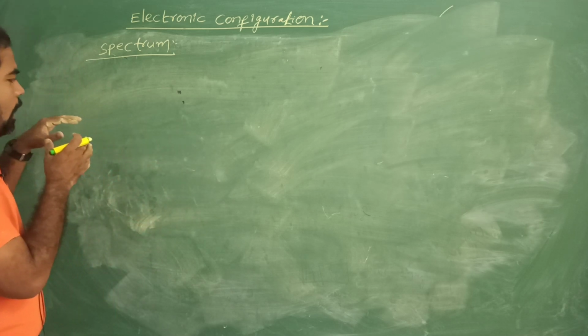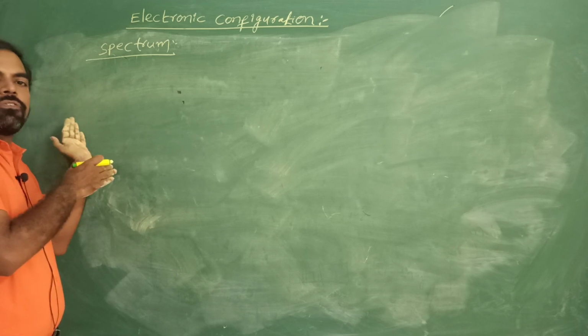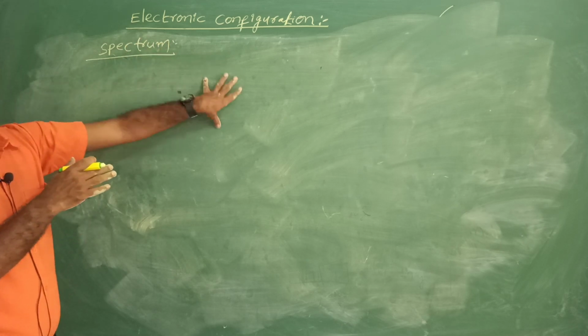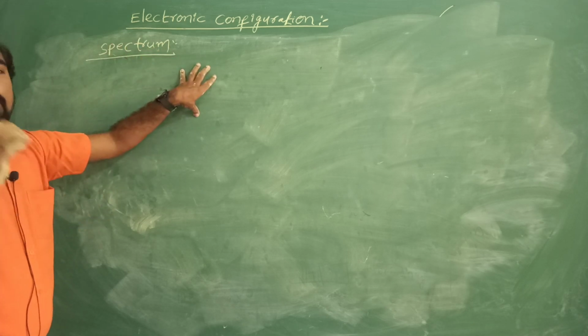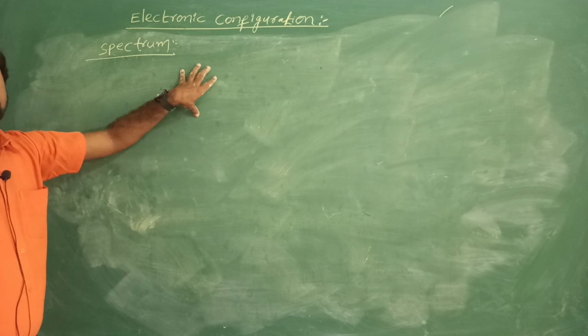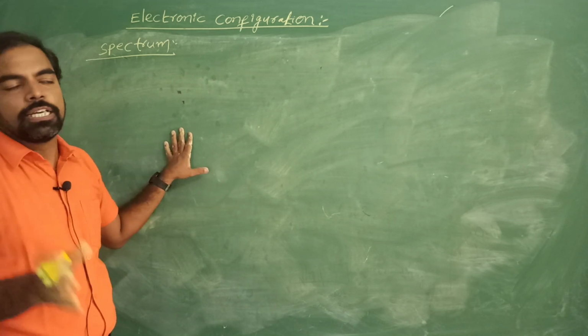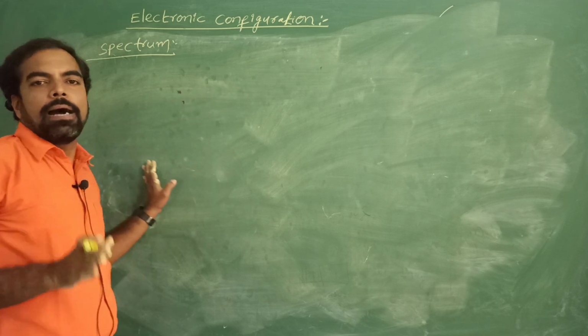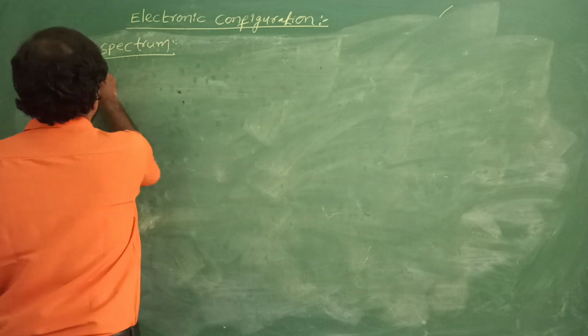If we arrange the different waves in order of their wavelength or frequency, that is called a spectrum. Electromagnetic radiations which have a wide range of frequencies or wavelengths, arranged in order, is called a spectrum. Let us see, very, very important one.